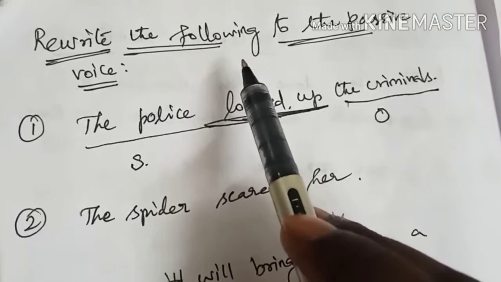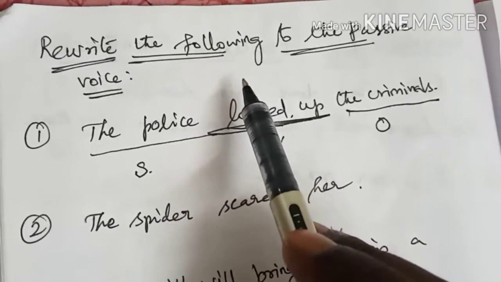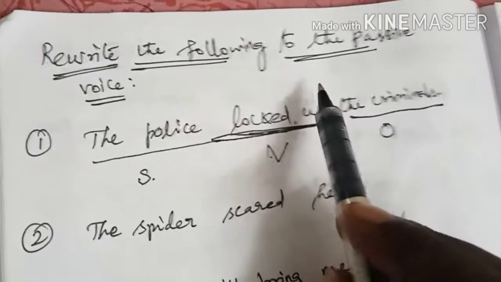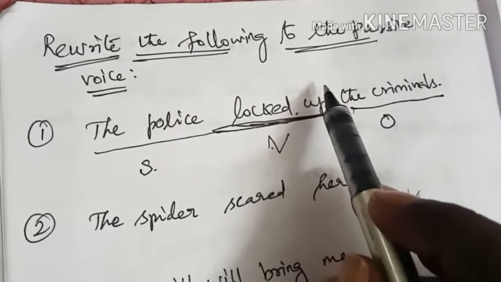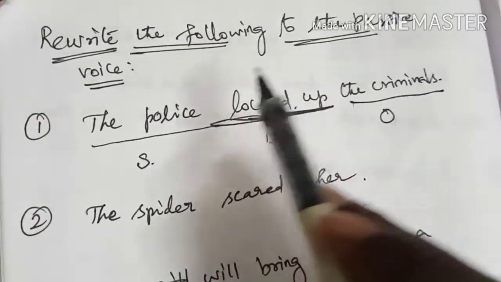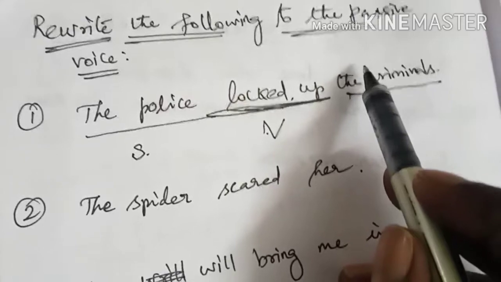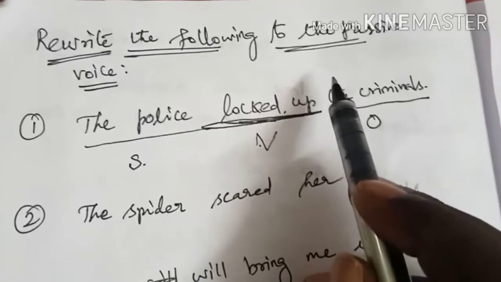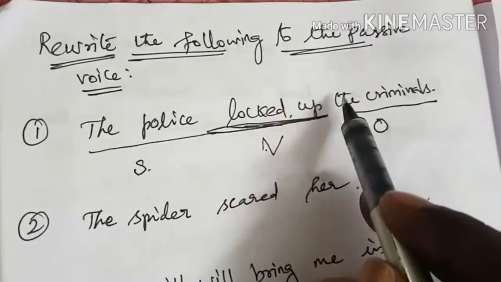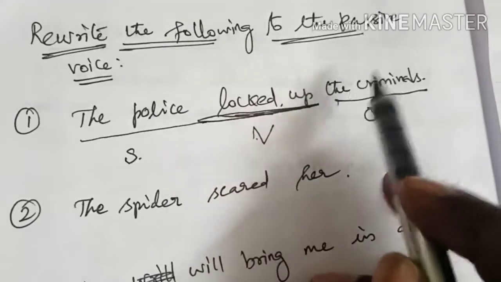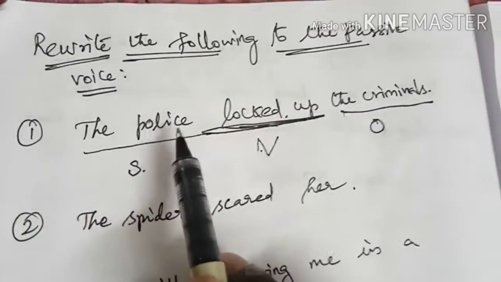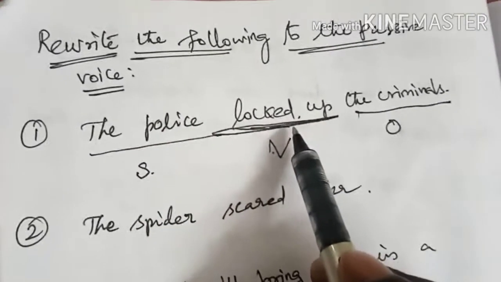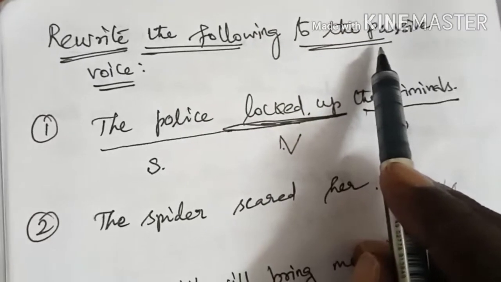So in the previous video we learnt deeply about what is active voice and what is passive voice. Do you remember that? What is active voice? Active voice is said to be when the subject performs an action, isn't it? So like that, what is passive voice? If the subject does not perform the action, which means the object is placed in the subject place, it is known as the recipient of the verb. So then it is said to be passive voice.